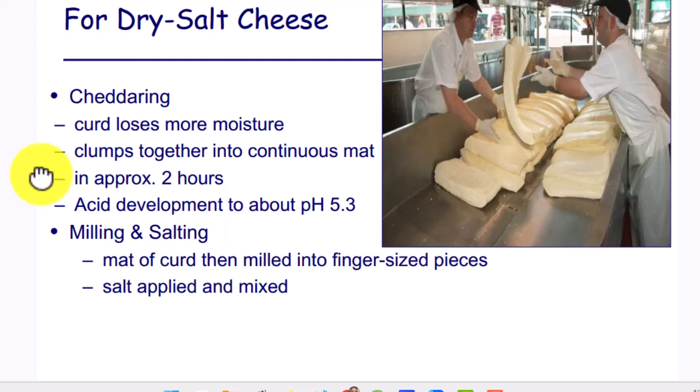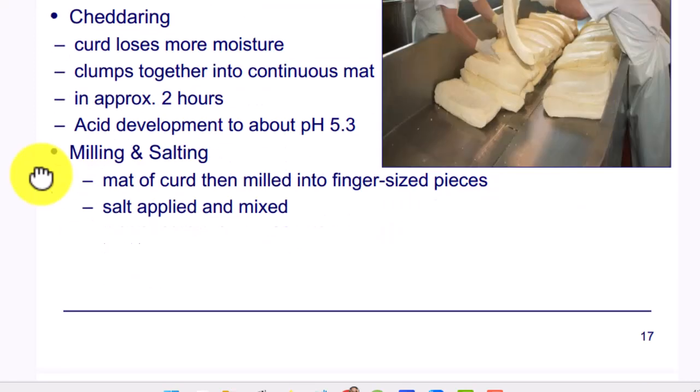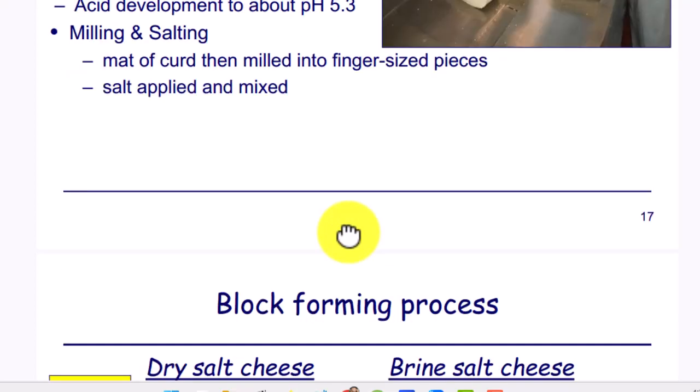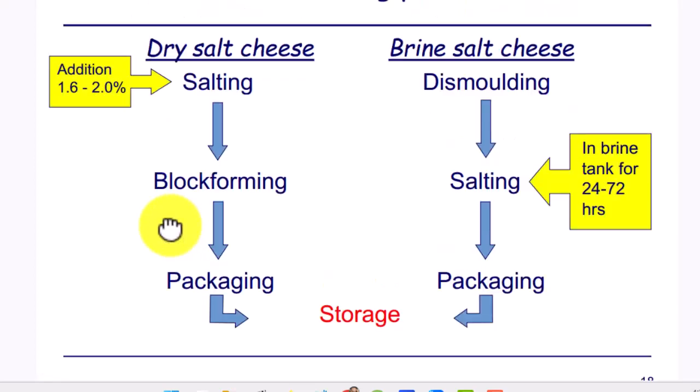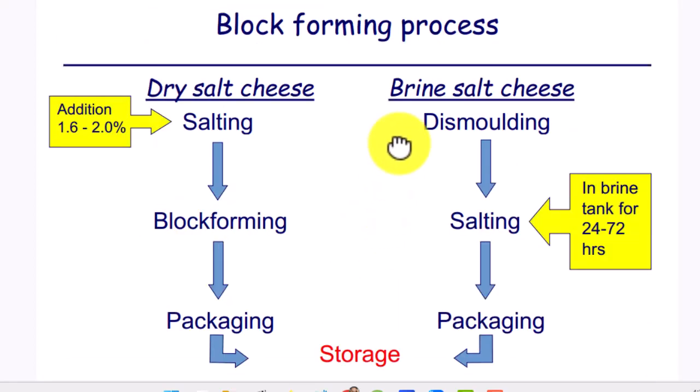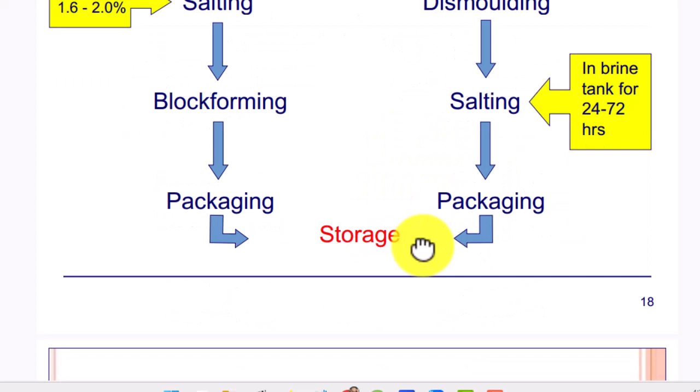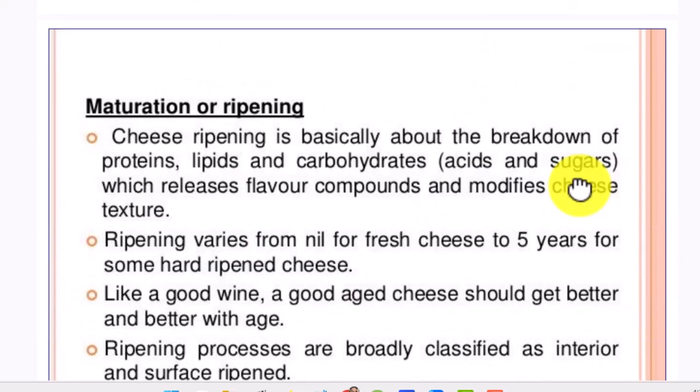Curd loses more moisture and clumps together into a continuous mat in approximately 2 hours. Acid development to about 5.3. Milling and salting: the mat of curd is then milled into finger-sized pieces. Salt is applied and mixed, adding 1.6 to 2%. Block forming, packaging, storage. Brine salted cheese: demolding, salting, and packaging. Put in a brine tank for 24 to 72 hours.